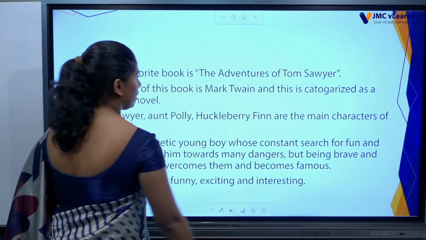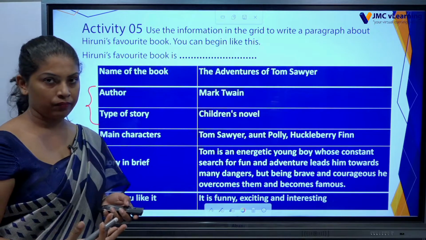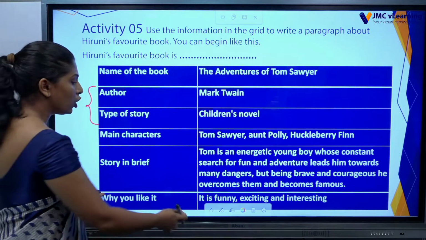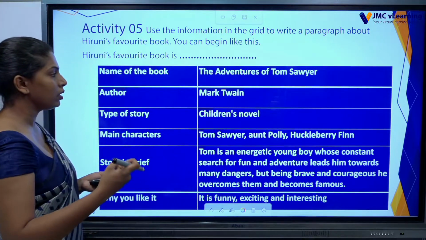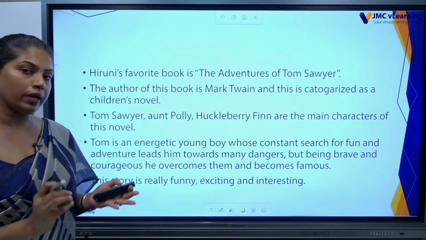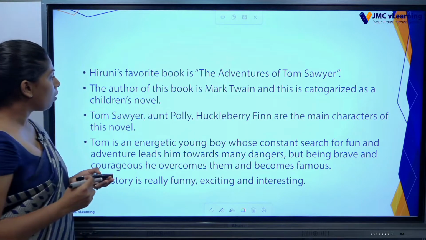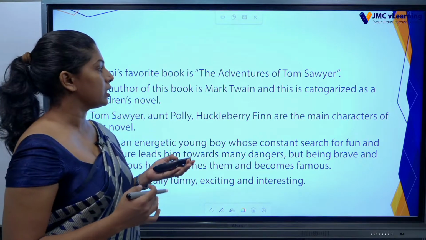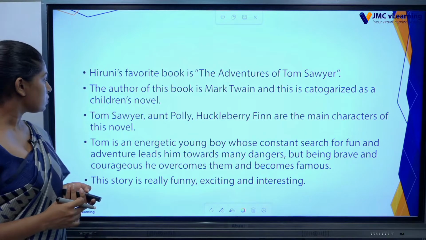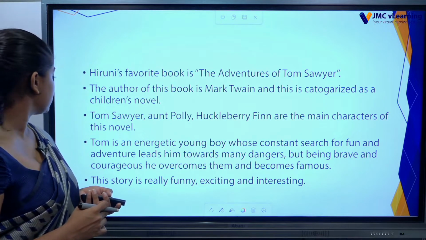Now, going to the earlier part, it was given as two details. But you don't need to write all the details in different sentences. You can just gather them or join them. I have done it here: two points I have joined and written as one sentence. The author of this book is Mark Twain and this is categorized as a children's novel. Then the third point: Tom Sawyer, Aunt Polly, Huckleberry Finn are the main characters of this novel.